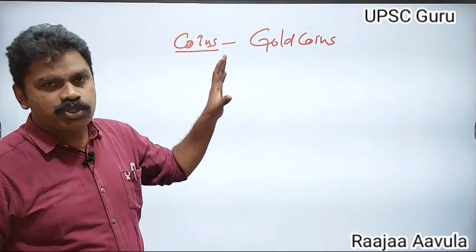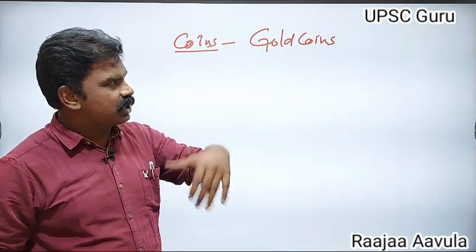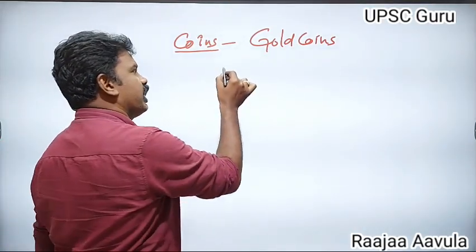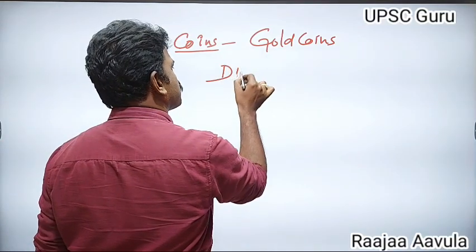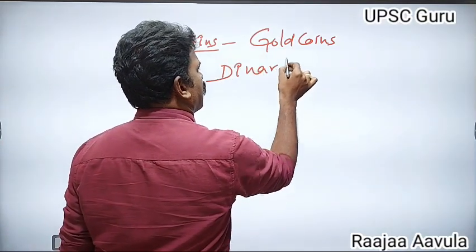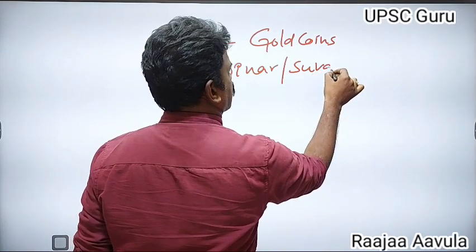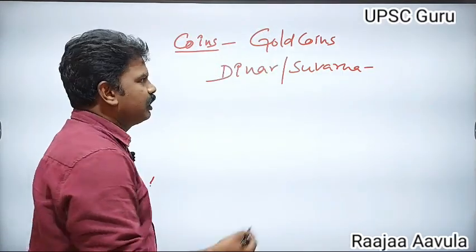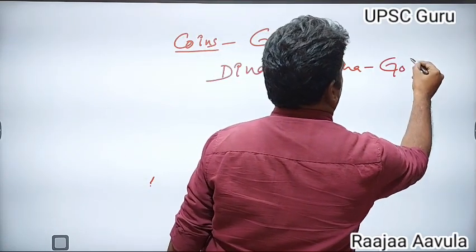They followed the Kushanas' method. The Kushanas introduced gold coins, which we already discussed in the sources. Dinar or Suvarna was the gold coin of the Gupta period.